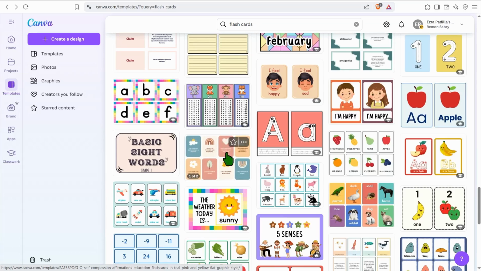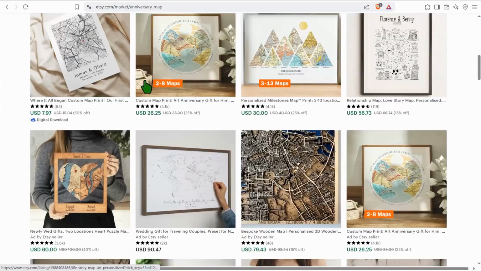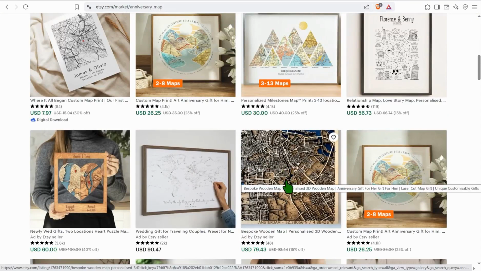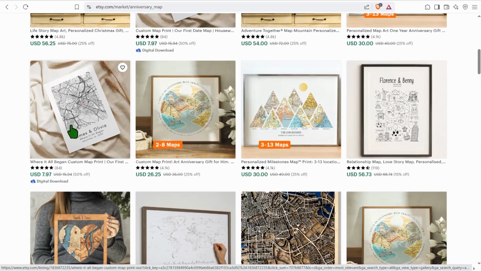And the last idea to create your digital products here, and the most trending one, is the anniversary map. Here you can create a custom map for a couple or make them celebrate the first place they met, for example. So here they give you the inputs like the names, the location, and so on. And you can create such beautiful anniversary maps. So how can you create such maps as a digital download?